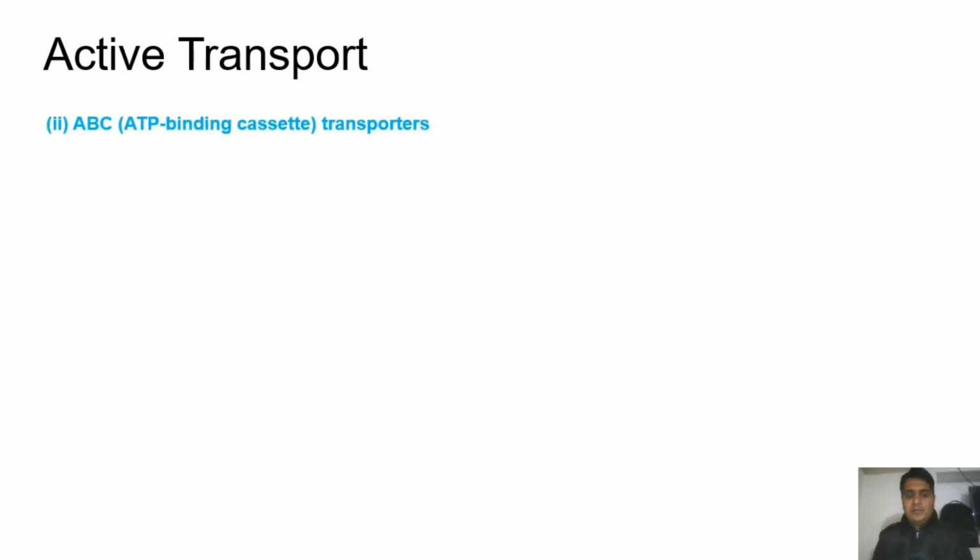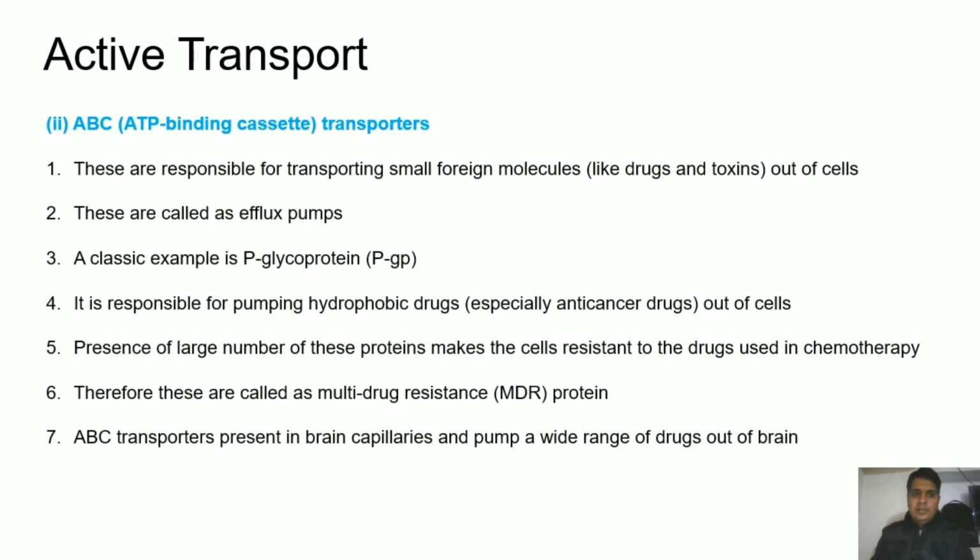Now the ABC transporters. These are responsible for transporting small foreign molecules out of the cell, and these foreign molecules can be drugs or toxins, and that is why these are called efflux pumps. These are only used to get something out of the cell, and a classical example of this kind is P-glycoprotein, which is responsible for pumping hydrophobic drugs out of the cell.